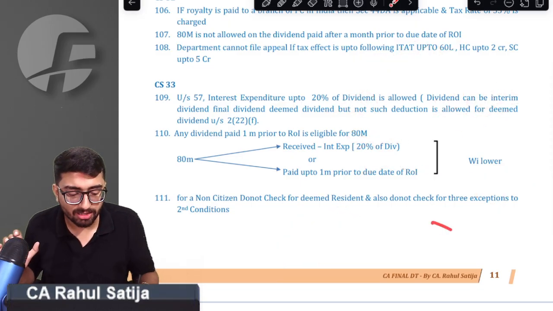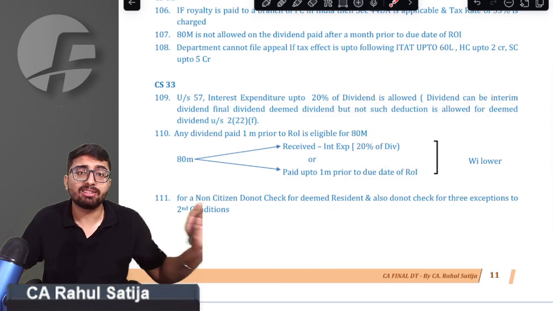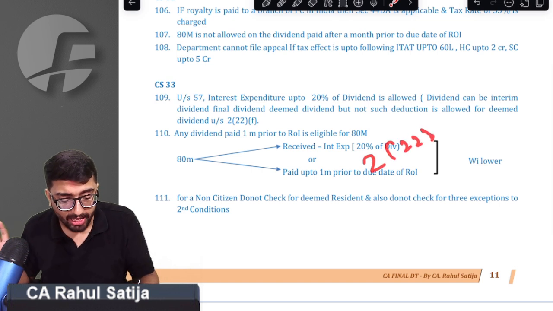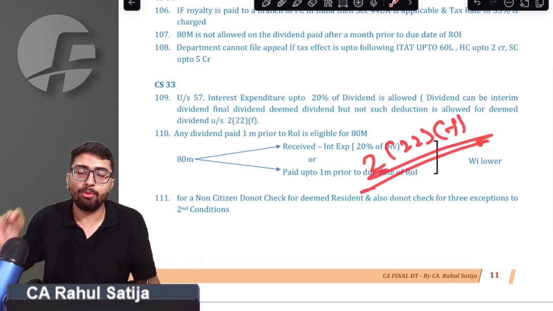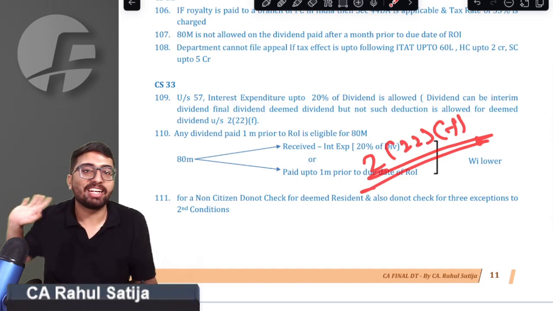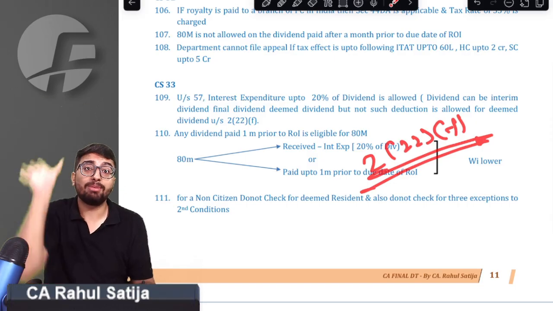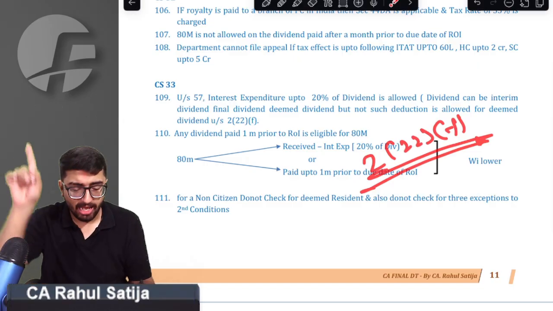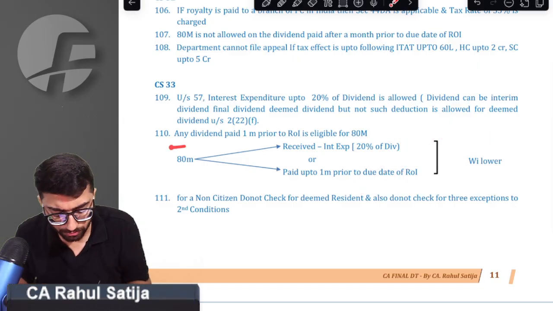But sir, this 20% limit is not applicable to the dividend received under section 222F. If there happens to be a buyback and on account of the buyback you have received any kind of dividend, then against that dividend you are not given any reduction. The 20% limit is not applicable to that buyback dividend. That is the important point that I had to cover.